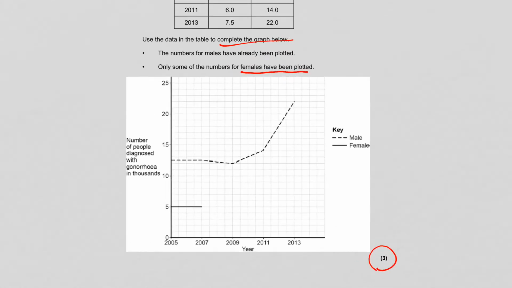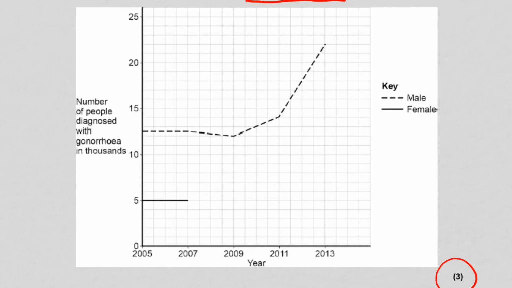The first thing to do, if we zoom in, is notice that each of these lines is going to be worth 1. Okay, so we have 2005, which was 5, 2007, which was 5, 2009 is going to be 5.5. So we're going to go to here. Then we have 6. We're going to go to here, and 7.5. So there's 5, 6, 7.5. Then going to join those together. And we get our marks.